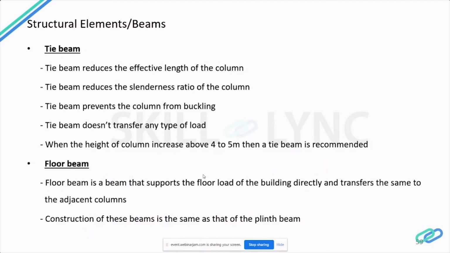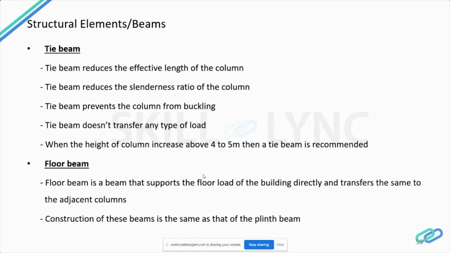thereby to the foundation. If the height of the column increases, above 4 meters or 5 meters, as per codal norms, if the column height goes beyond 4 meters, then it is mandatory to provide a tie beam, or else it will lead to buckling of the column. So that is where the tie beam is provided, and a floor beam is provided at floor levels.